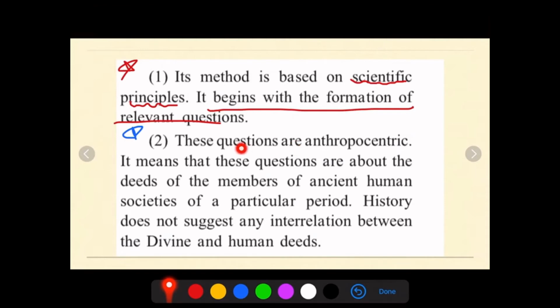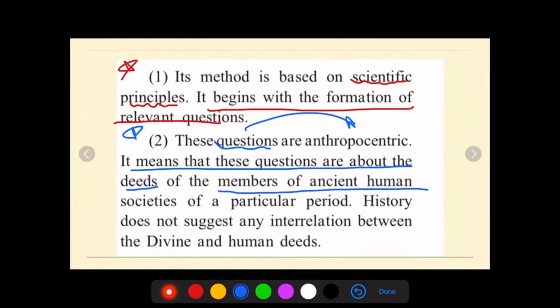So these questions are anthropocentric. It means that these questions are about the deeds of the members of ancient human society of a particular period, the things they did. The questions are based upon that.